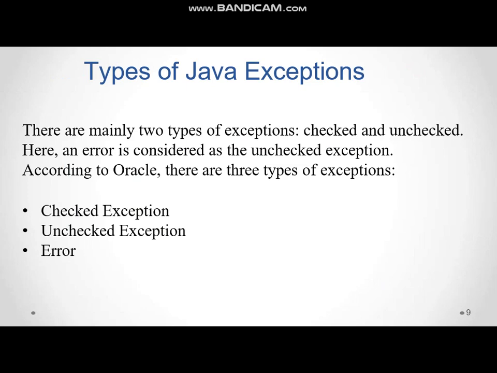Types of Java exceptions. There are mainly 2 types of exceptions: checked and unchecked. Here an error is considered as an unchecked exception. According to Oracle, there are 3 types of exception: checked exception, unchecked exception, and another one is error.